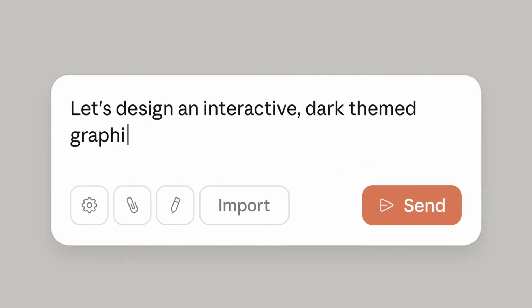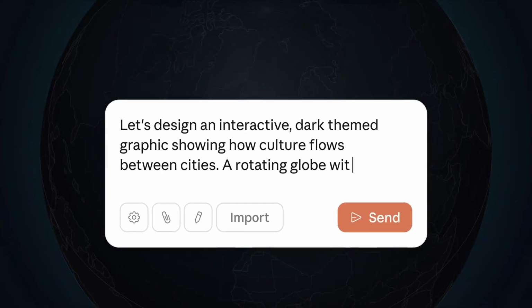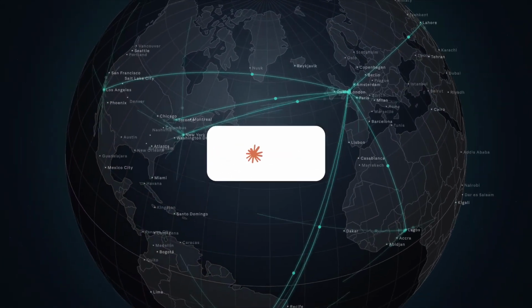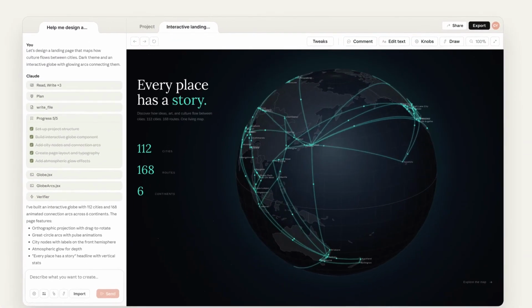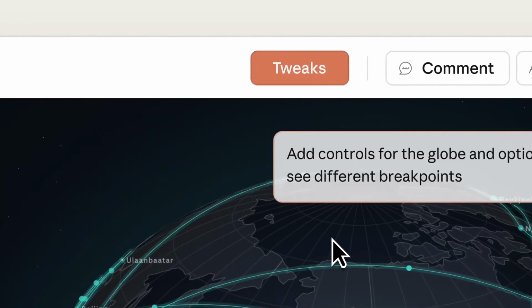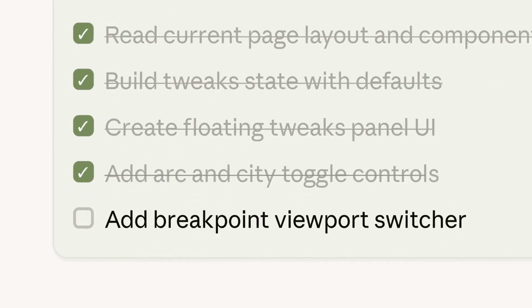Minimax M3 costs over 10 times less than Claude per output token. We're talking $2.40 per million versus $25. That's a completely different budget tier. Both models just dropped with million token context windows, so now is exactly the right time to figure out which one actually earns your money.